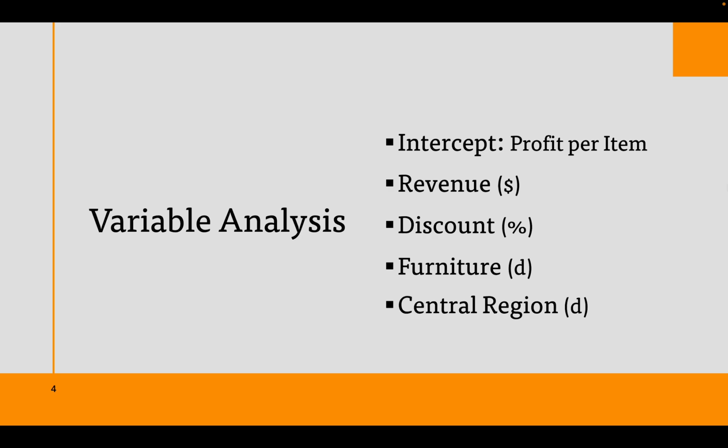The intercept was the amount of profit Amazon gets per item. Revenue being the amount in dollars of revenue Amazon gets from an order. The discount a person receives off their order, measured in percentage. A dummy variable that equals 1 if profit order came from furniture, and 0 if profit order came from another category. Another dummy variable that equals 1 if profit per order came from the central region of the United States, and 0 if it came from another region in the United States.